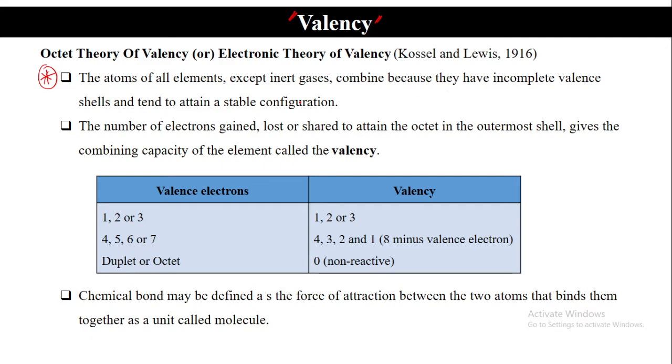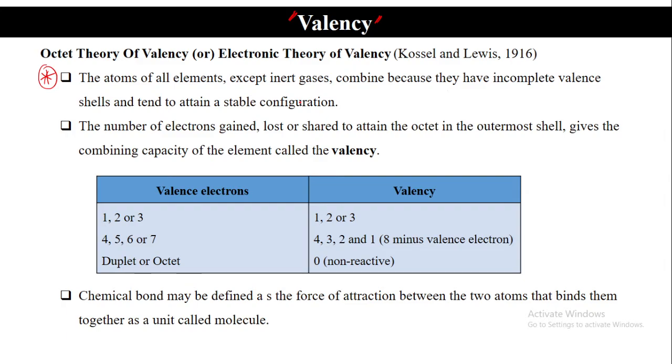The next point is how they will try to attain this stable configuration. The number of electrons that are gained, lost or shared, three options are there. The valence electrons may be gained or lost or shared to attain the octet in their outermost shell.